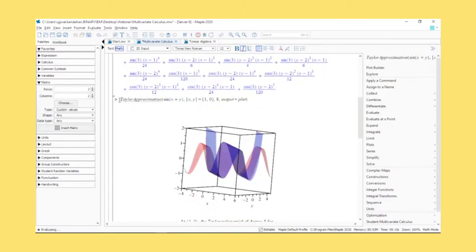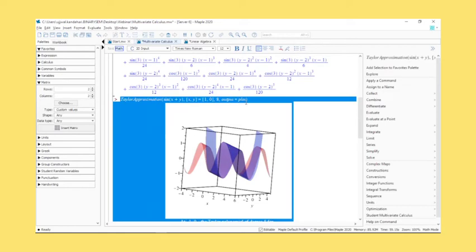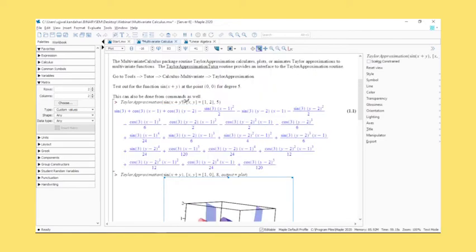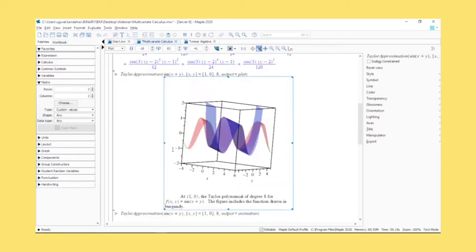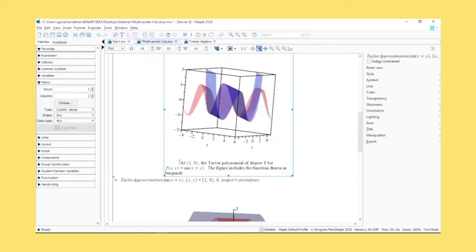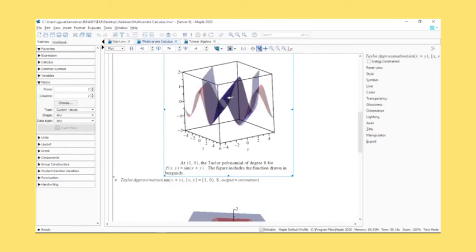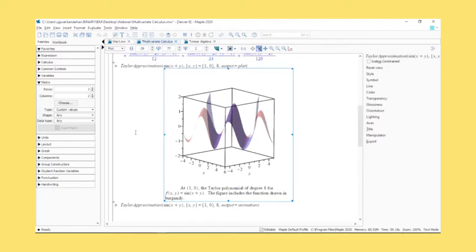So similar command, Taylor approximation, similar function, same output. The added thing is output equals plot, and you have the plot here. Specifically because you're using the student package, which is used for a lot of interactivity that it adds. Also, the plots that you create from the student package will give you annotated plots. So it's not just that you created a plot; it also tells you that the 1,0 Taylor degree polynomial is in blue, and the original function is in burgundy. This will be identical when we move on to other examples for multivariate calculus and linear algebra. These plots will be annotated, so they give you an idea of what's actually happening inside the plot as well.